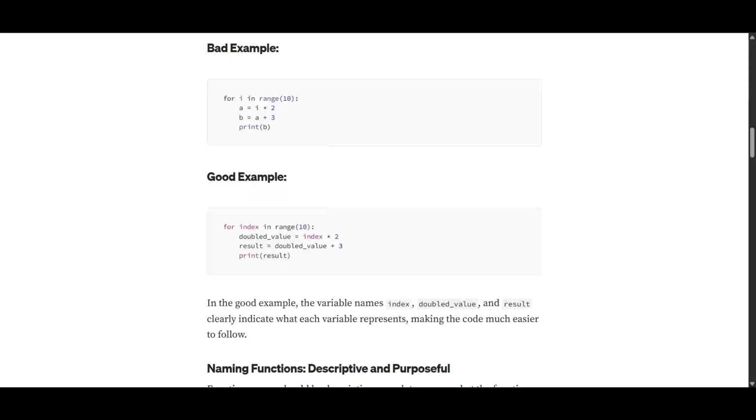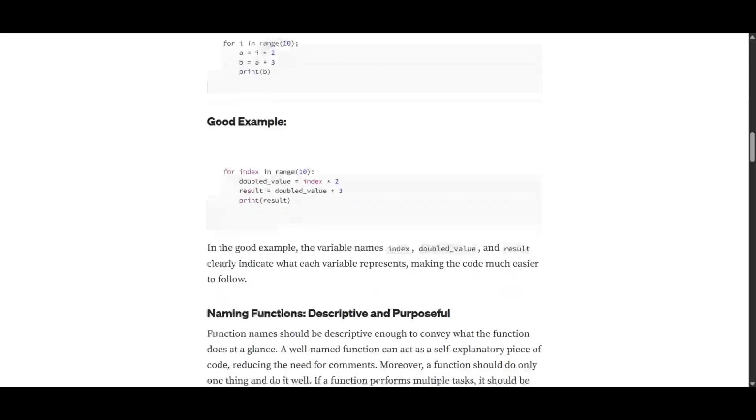Like when you get an input from, I don't know, a sensor that gives you temperature, you cannot name the variable a. You should name the variable temperature, so that in the future when you want to use the variable, you know that it is a temperature. Its name is temperature, so the value inside it is temperature. So it is a lot easier to understand and read your code.